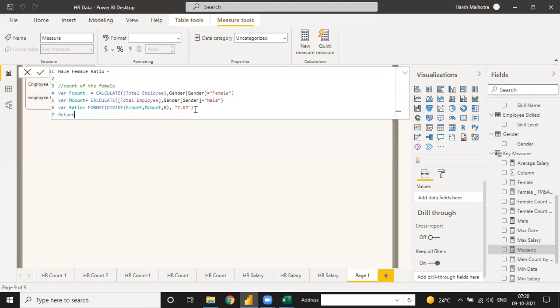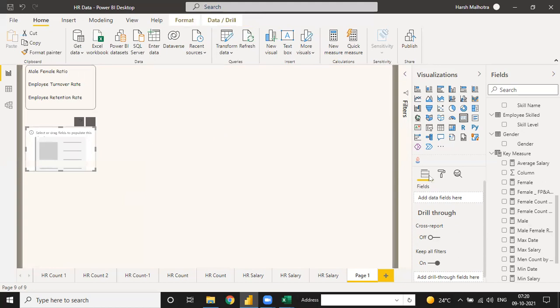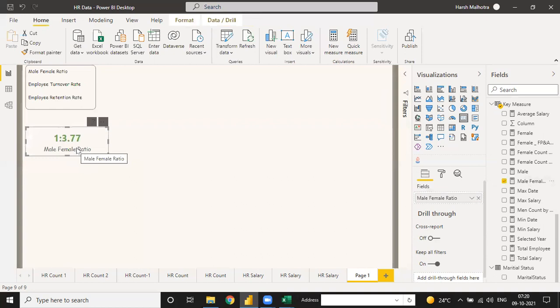Okay, and then we have to return the value in one format, like in this format, and we have to use ratio. It means 1 is equal to ratio 1. And when you click on enter, it will give you the complete value of the ratio, like male and female ratio. Go to this, and you can use male female ratio, this one. See, for one male it is equal to 3.77 female. Okay, so this gives you the complete male and female ratio.